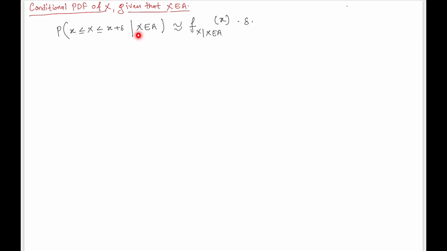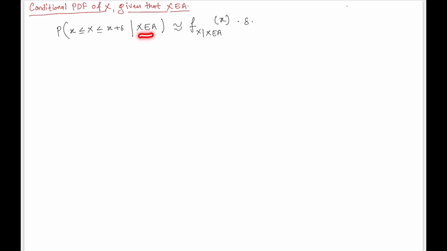The condition is that random variable x belongs to this set A. So either you say that event A has occurred, or that the random variable takes a value from this range A, or that x belongs to this set A. All these statements are the same; at the end, all are saying that event A has occurred.